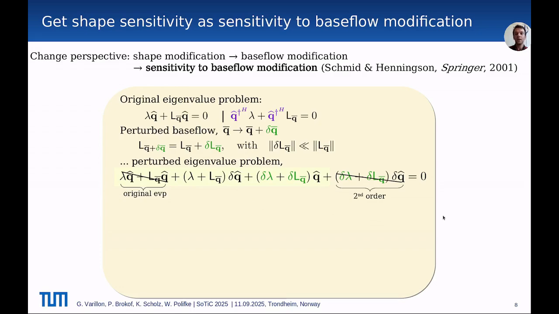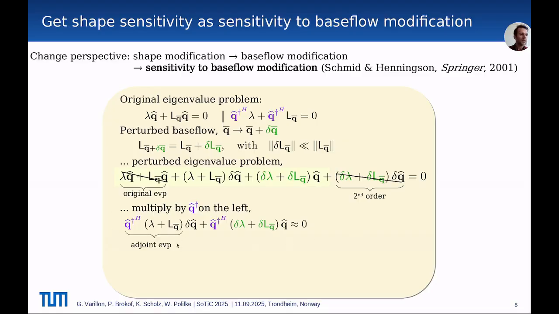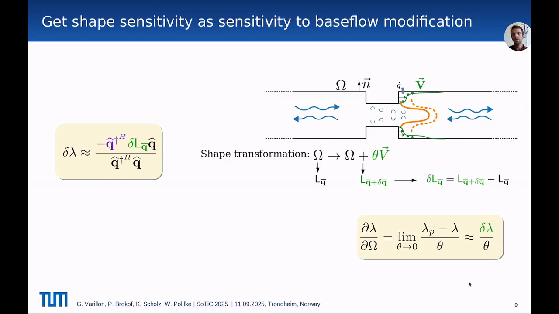And this is where the adjoint magic happens. We multiply on the left by the adjoint eigenvector, and we see appearing the adjoint eigenvalue problem that we have on the first row. And this term will cancel out. So we have now an expression for the drift of the eigenvalue for a small modification delta L of the base flow. But how to get this delta L? Well, it is the difference between the linear operator of the unperturbed and perturbed base flow. And the shape derivative is obtained by computing the ratio delta lambda by theta, the amplitude of the mesh modification, for small theta.